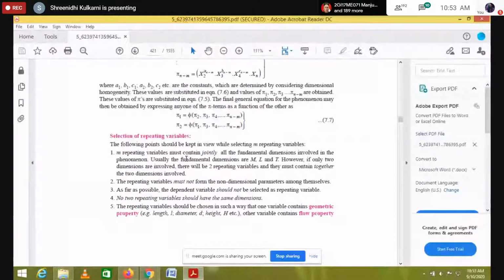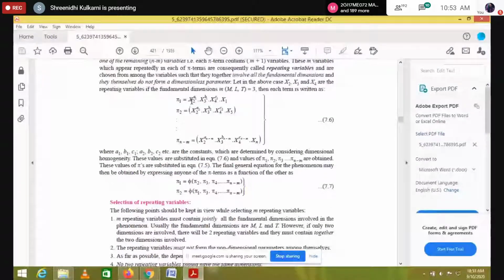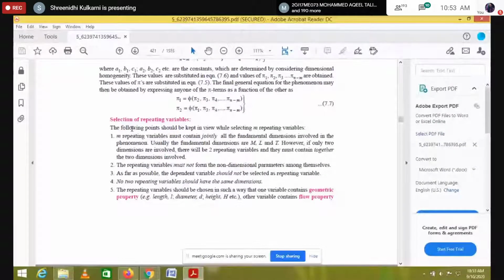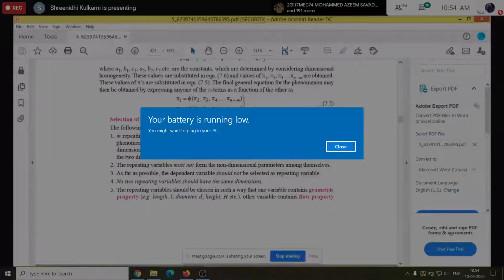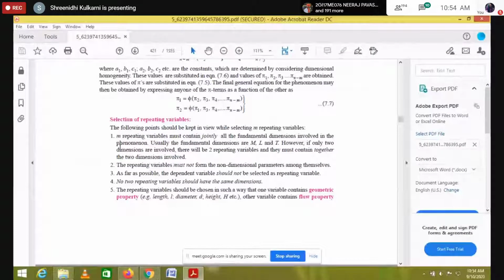Next, how are we going to select the repeating variables? These are the repeating variables 1, 2, 3, and one is the non-repeating variable. The following points should be kept in view while selecting m repeating variables. The m repeating variables we consider must contain jointly all the fundamental dimensions involved in this phenomenon.